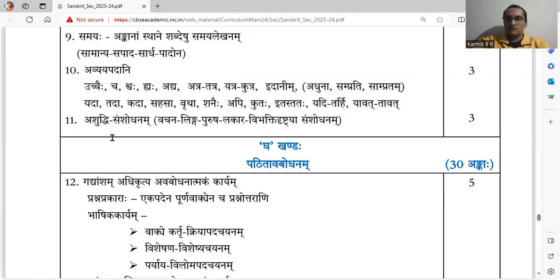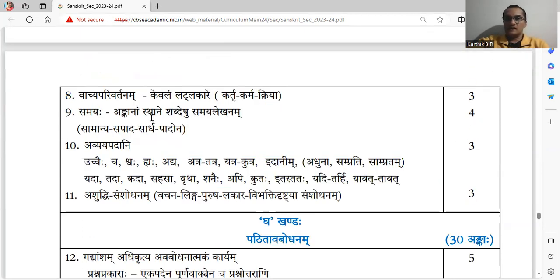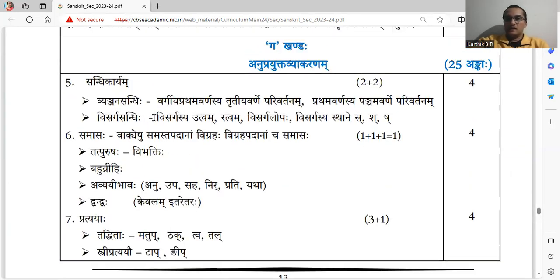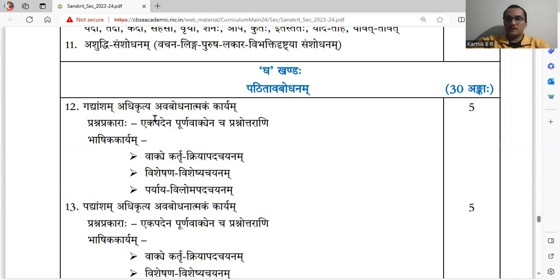Ashuddhi Samshodhanam, correction of mistakes. Vachana Linga Purusha Lakara Vibhakti Drashtya Samshodhanam. So correction based on all these particulars for 3 marks. This is the grammar for this year for 25 marks.